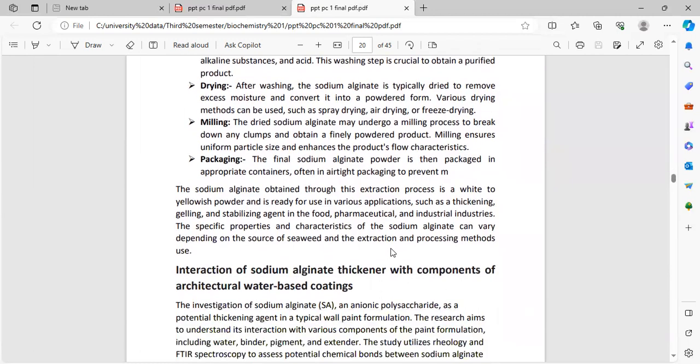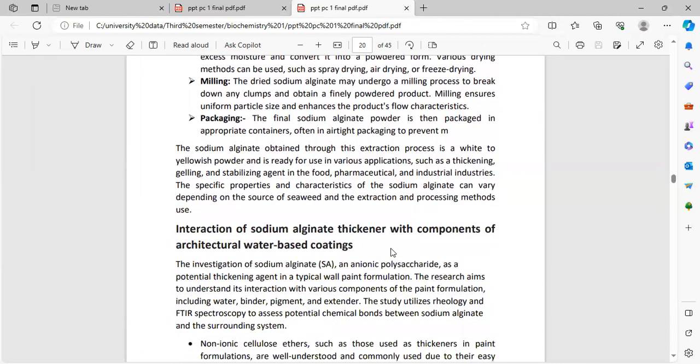Packaging. The final sodium alginate powder is then packaged in appropriate containers, often airtight packaging to prevent moisture absorption. The sodium alginate obtained through this extraction process is a white to yellowish powder and is ready for use in various applications, such as a thickening, gelling, and stabilizing agent in the food, pharmaceutical, and other industries. Just as we know, the same thing is coming again and again.